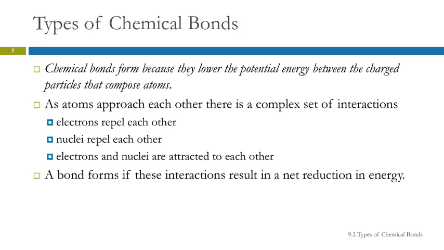So as two atoms approach each other, there's a very complicated set of interactions. We have repulsion between electrons because they are like charged, they're all negative, and so they repel each other. The nuclei are positively charged and they repel each other, but there's attraction between electrons and the nuclei. So all of these things come together and we have to look at the overall attraction. A bond will form if those interactions combine to give a net reduction in energy. It's more stable then, and a bond will form.